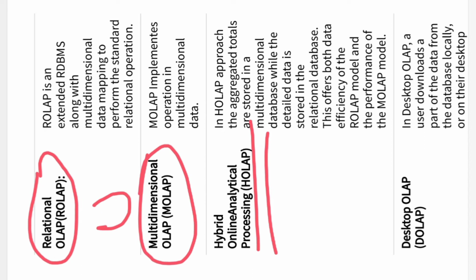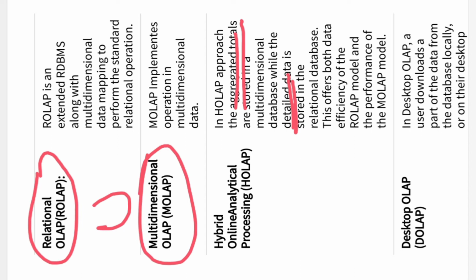Why is it called hybrid OLAP? Because whatever data we get from the multidimensional database will be in aggregated form, right? And whatever data we get from the relational database will be in detailed form.